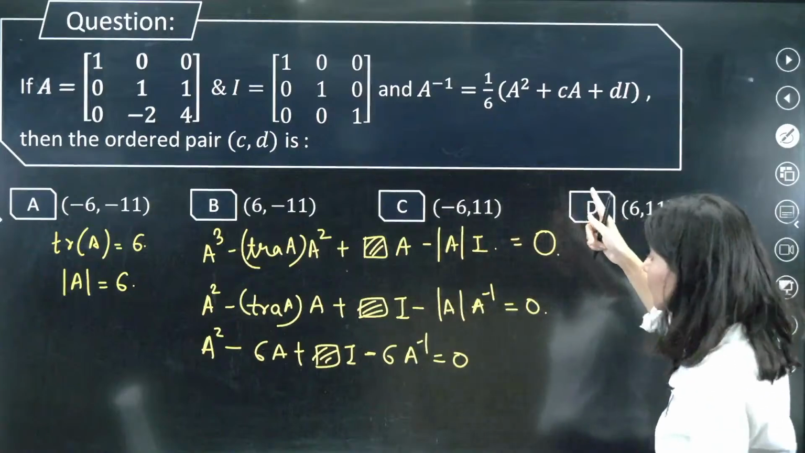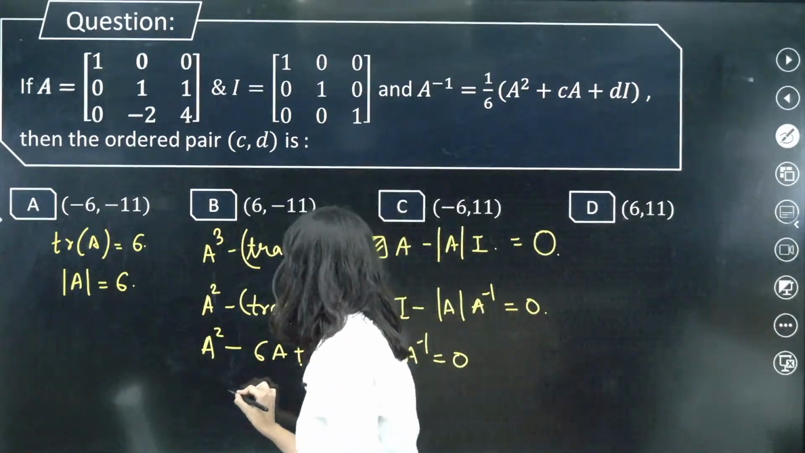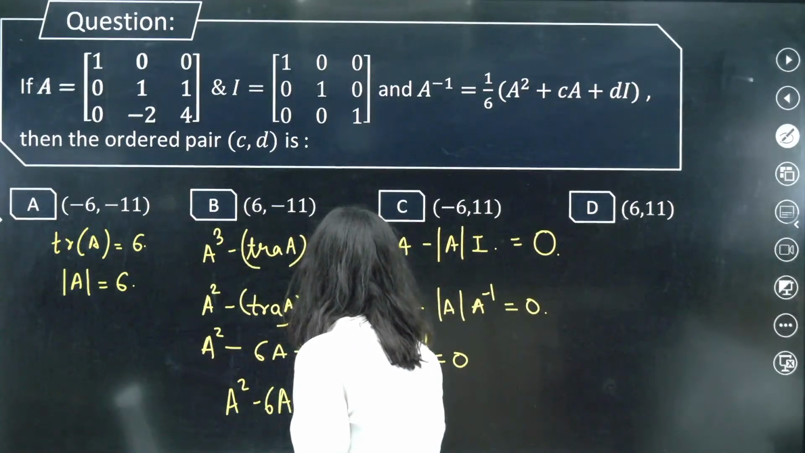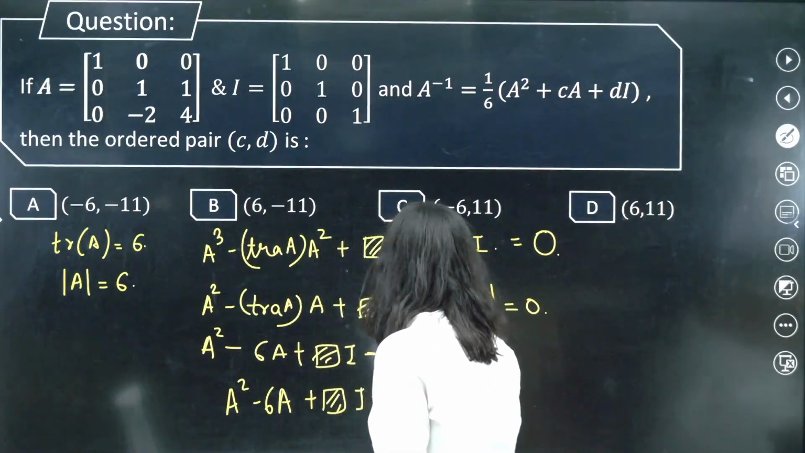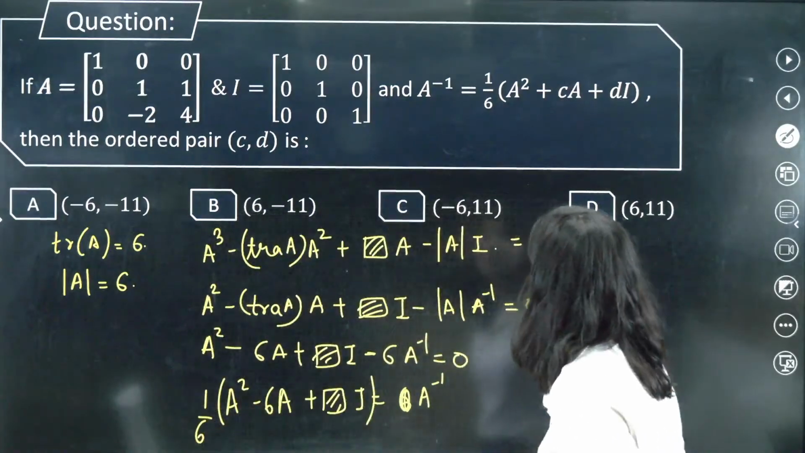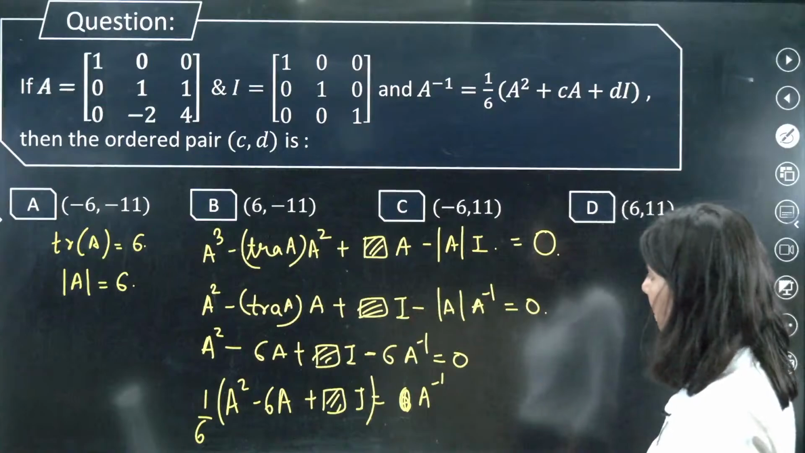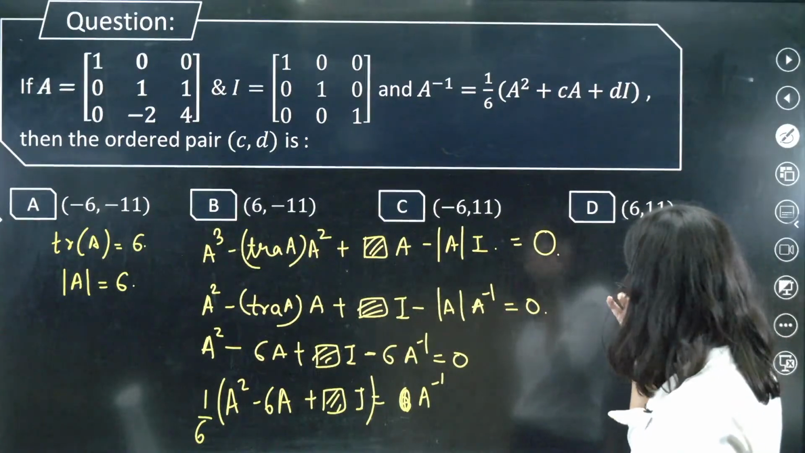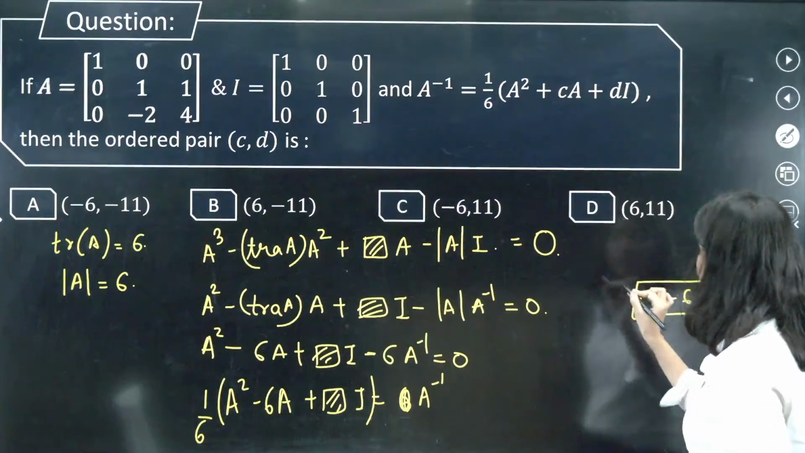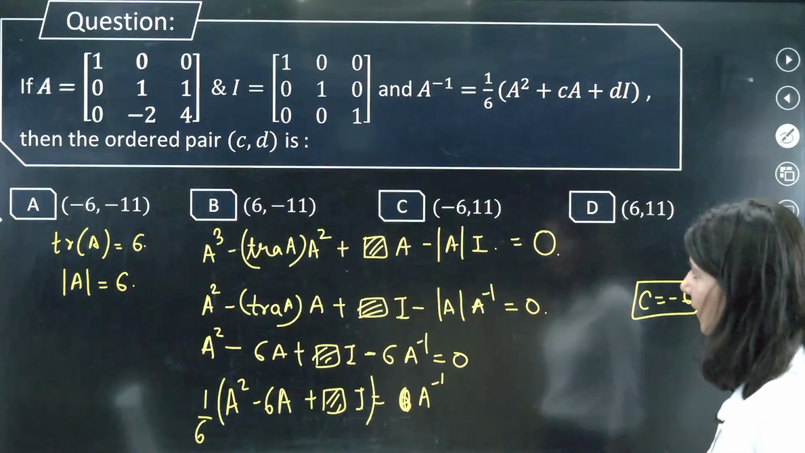Now what do we want? A inverse. So let us shift this. So A square minus 6A plus something identity is equals to 6A inverse. This 6 will be gone on the left hand side. So this is what you're going to get. If we compare, can you clearly see that the value of C is minus 6? The value of C is minus 6, right?